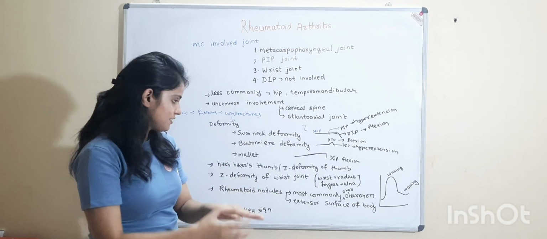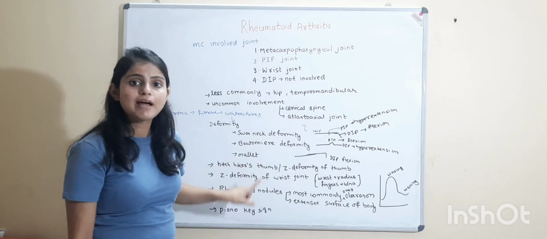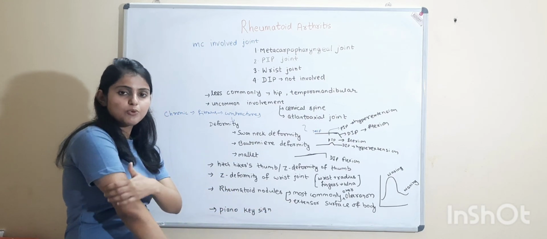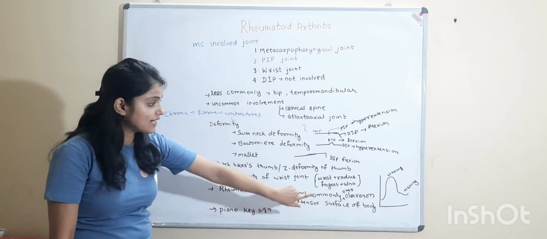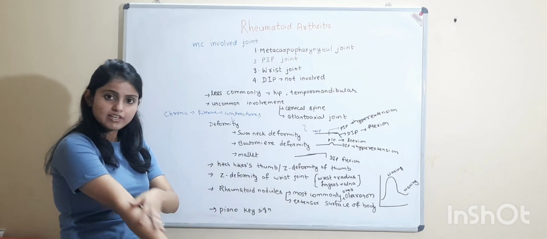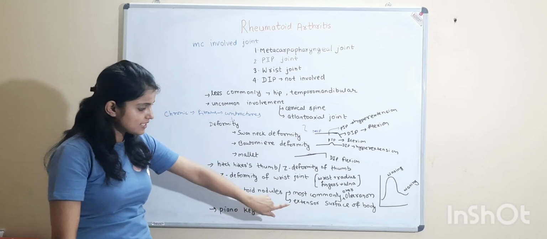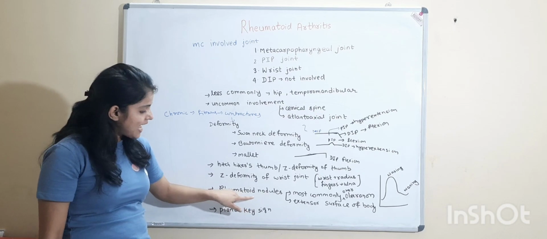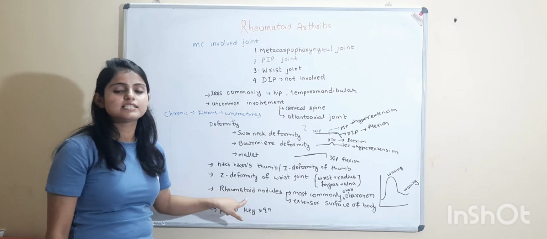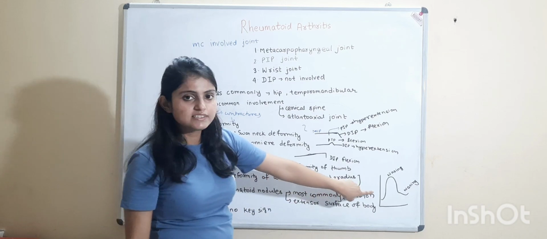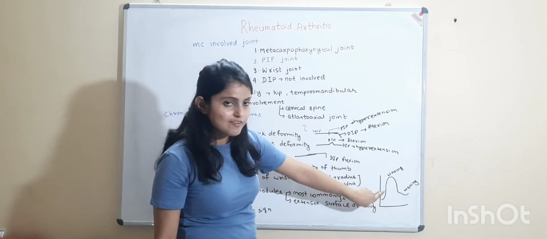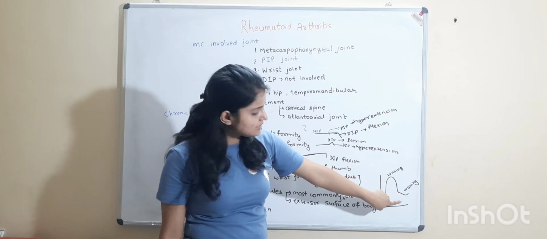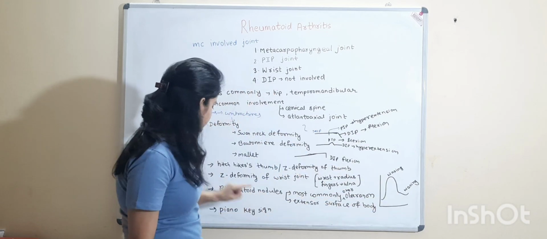And in this, rheumatoid nodules are also seen. This is most commonly seen over the olecranon process, the extensor surface. This is the flexor surface and this is the extensor surface. In the extensor surface of the body, rheumatoid nodules are seen. And rheumatoid nodules correlate with the severity of the disease. When the disease is more severe, meaning in the waxing phase, rheumatoid nodules also increase. And when the disease decreases, in the waning phase, they also decrease.